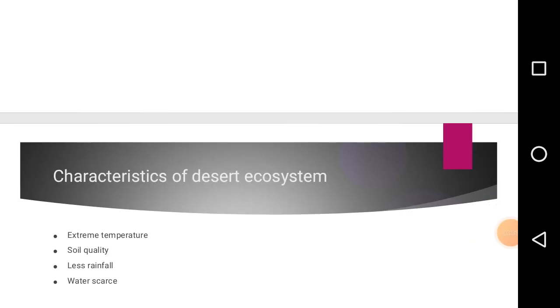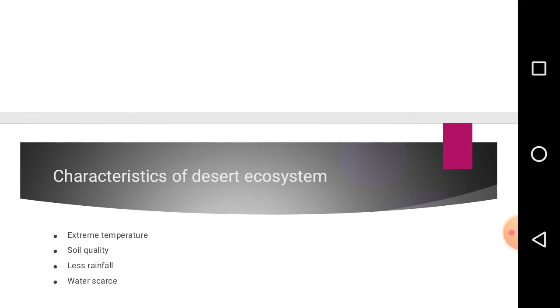We have the characteristics, or features, of desert ecosystem. 1. Extreme temperature. 2. Soil quality. 3. Less rainfall. 4. Water scarcity.